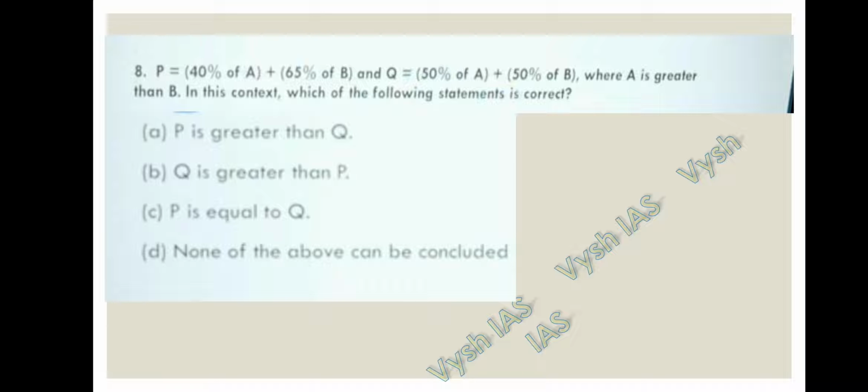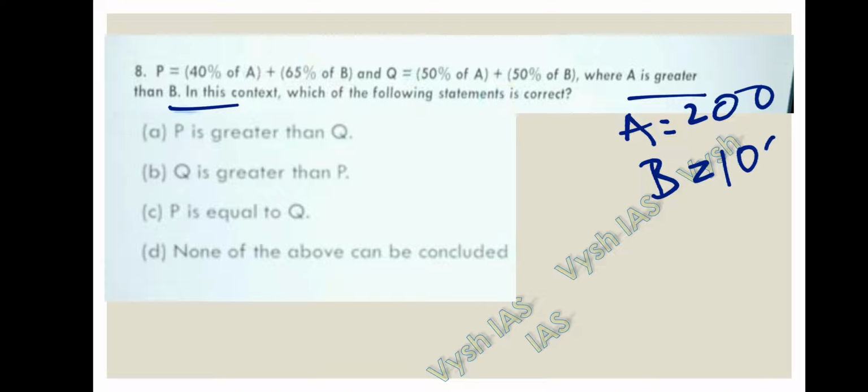So if you calculate this sum, A is greater than B, so let's take A value as 200 and B value as 100, because they gave A is greater than B. Let's substitute now.